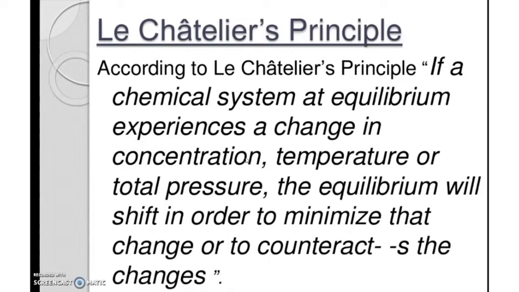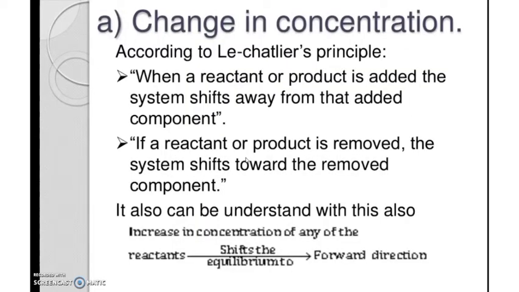Similarly, if the equilibrium experiences a change in concentration, temperature or pressure, the system will try to minimize that and come back to its equilibrium state. This principle is known as Le Chatelier's principle. So we'll see one by one.